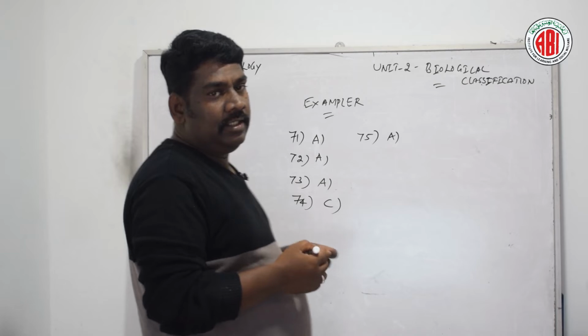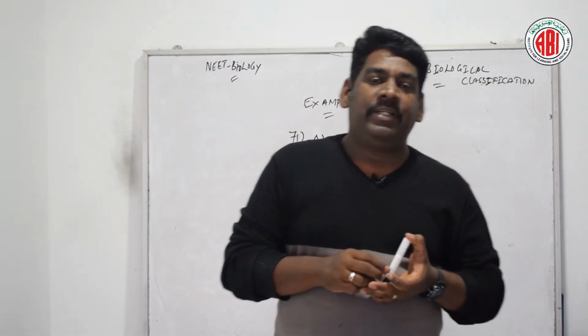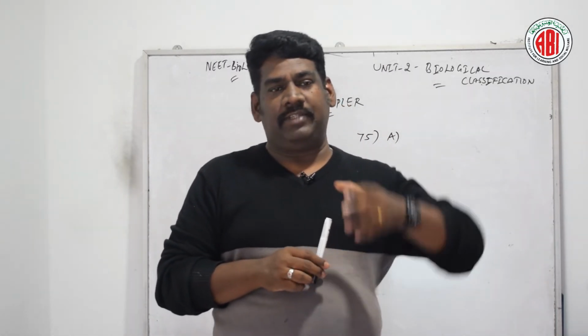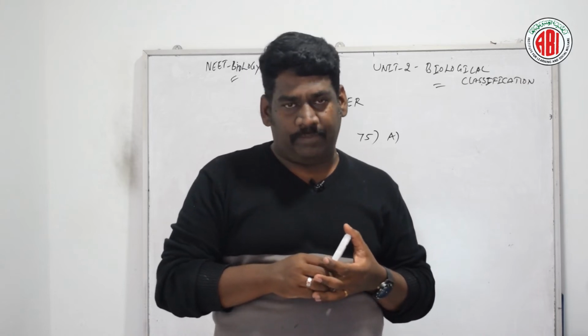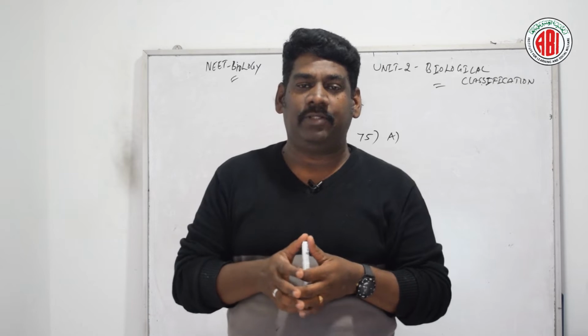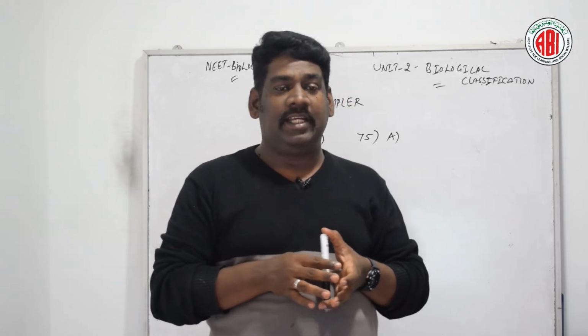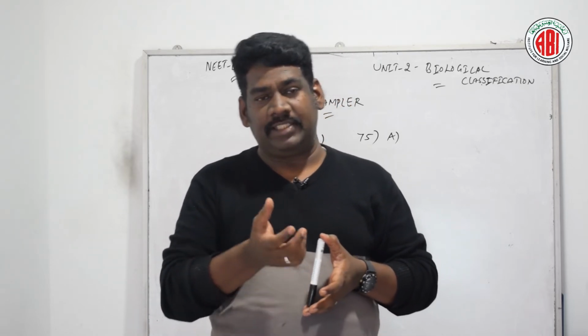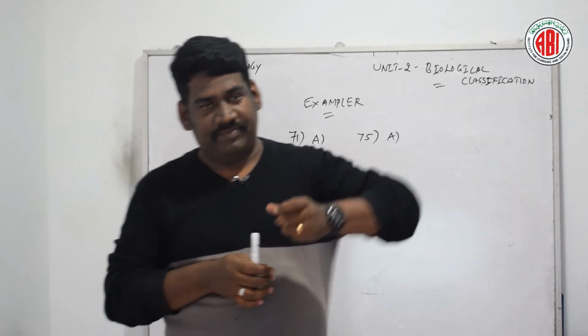Let us see. The phenetic classification is one of the types of numerical taxonomy. In this type of classification, the organisms are arranged according to the overall similarity of the existing organisms based on their available characteristic features.